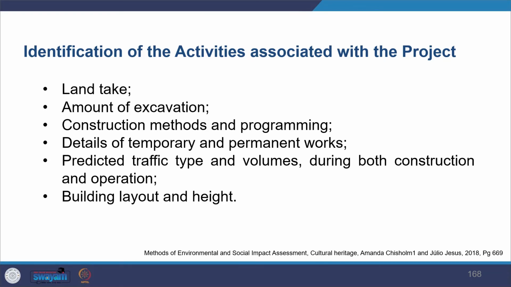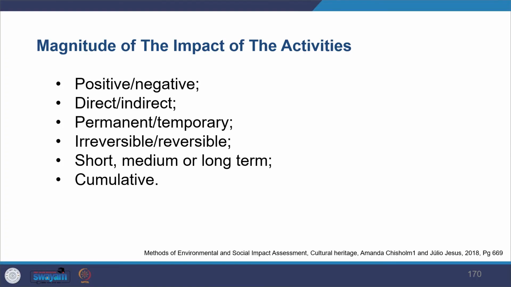So in this particular stage, when you are doing the impact assessment, you try to find out what kind of activities will have what kind of impact. So there are a lot of project activities, like when you're taking the land, when you're excavating, when you're doing construction. So all that can have impact. Those are very key elements when you're doing EIA. And you can arrange all these in a matrix format, and then you can also show what kind of positive impact, what kind of negative impact, direct, indirect impact can happen. So there is also guidance provided in that direction.